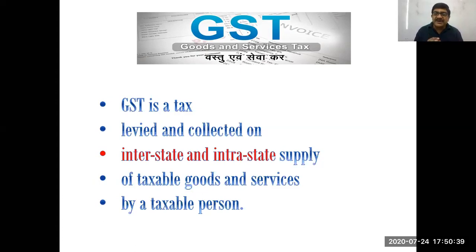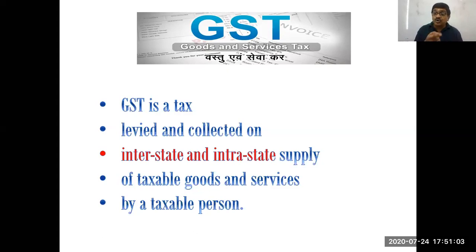Interstate supply is a supply of goods or services in which the location of the supplier and place of supply are in two different states or union territories. Intrastate supply, as per section 8 of the IGST Act, is where the location of the supplier and place of supply is in the same state or union territory. Right? What is supply? That we are going to talk about later.